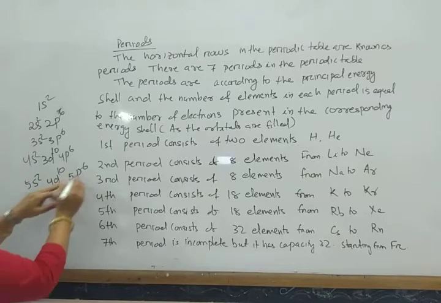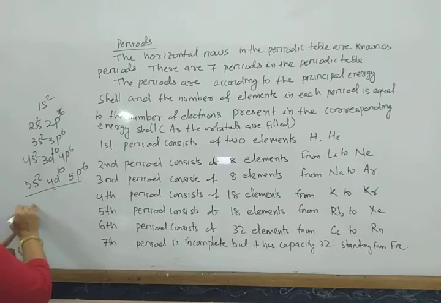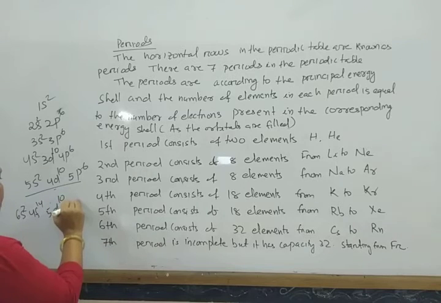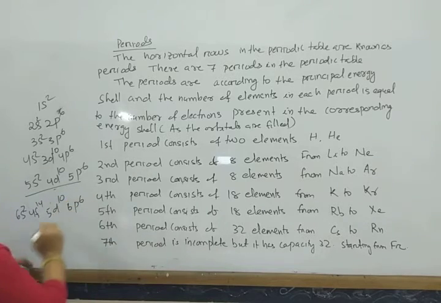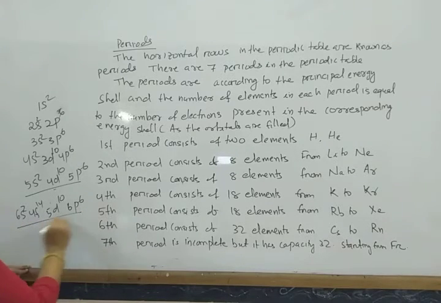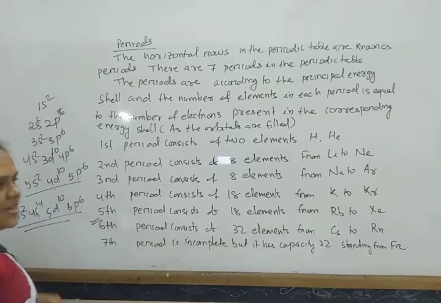And after this 4p, then we come to 6s2, 4f14, then 5d10, then 6p6. So in this way it also contains total number of electrons 32. As the total number of electrons is 32, the sixth period contains 32.